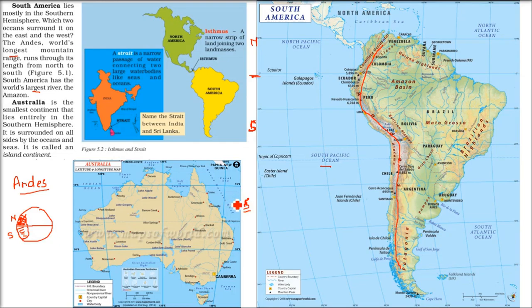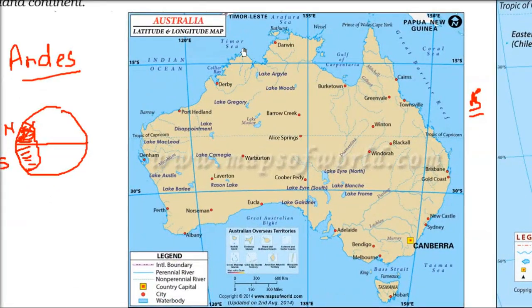Below, very far, the 0 degree is quite above it, and all the oceans are there. If you say Indian Ocean, seas are there also. When we have a small reservoir, we call it a sea. When we have a very huge water reservoir, it's called an ocean. So this is the difference, and the sea can be inside a landmass also.